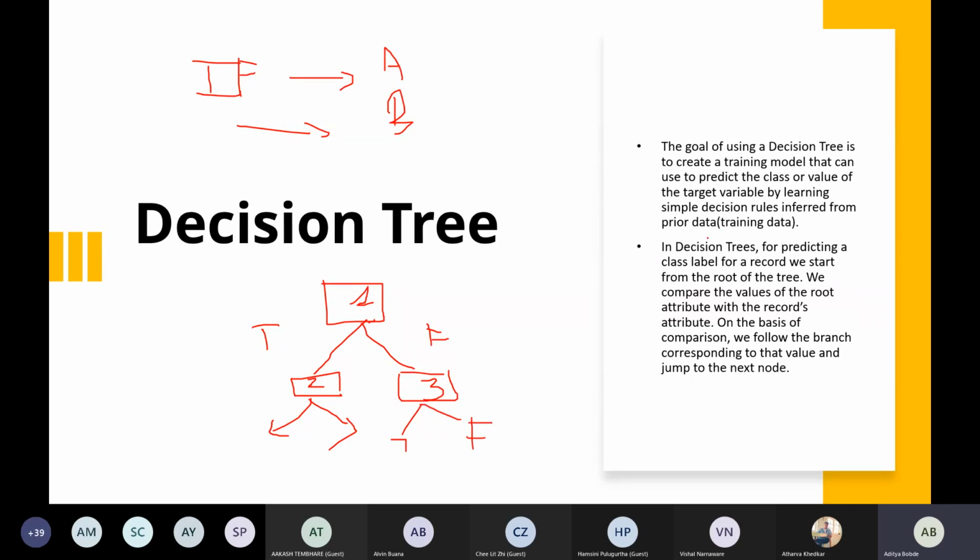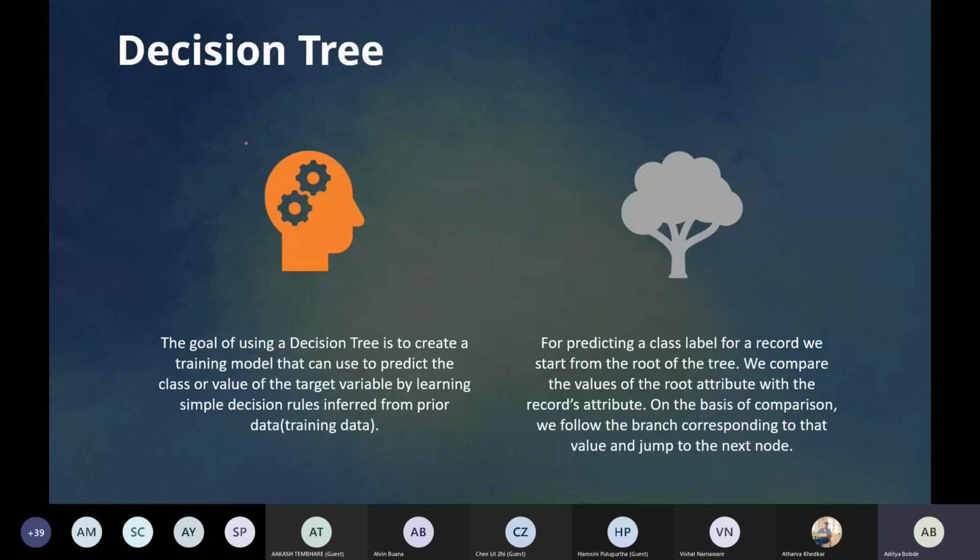So in a decision tree, for predicting the class labels, we start from the root node. This is called the root node. On the basis of that, we will go to the corresponding nodes. So what is the goal of the decision tree? It is used to create training models. First and foremost, decision tree as well as random forest can both be used for classification as well as regression problems. Classification means discrete values, yes or no. Regression means continuous values like 1, 2, 3, 4. So you can predict both.